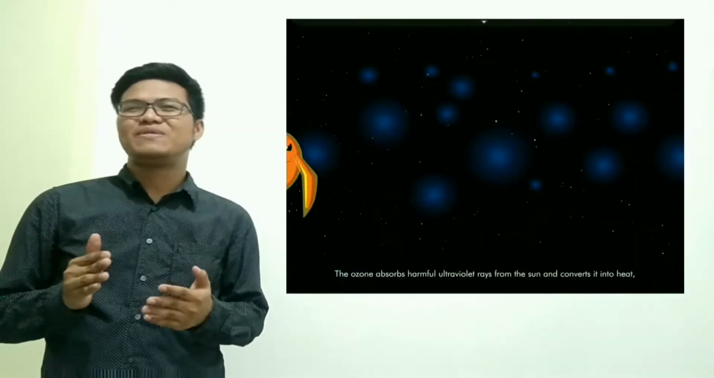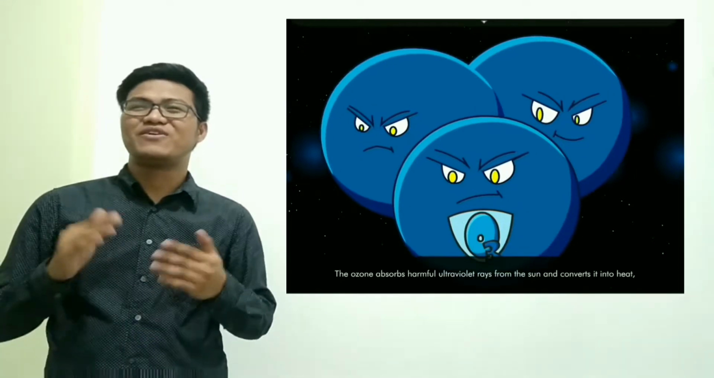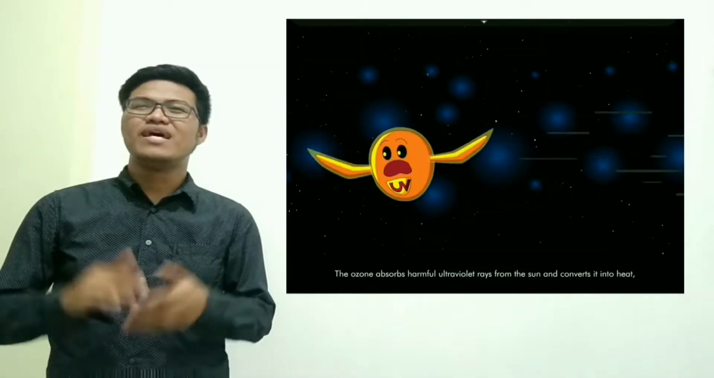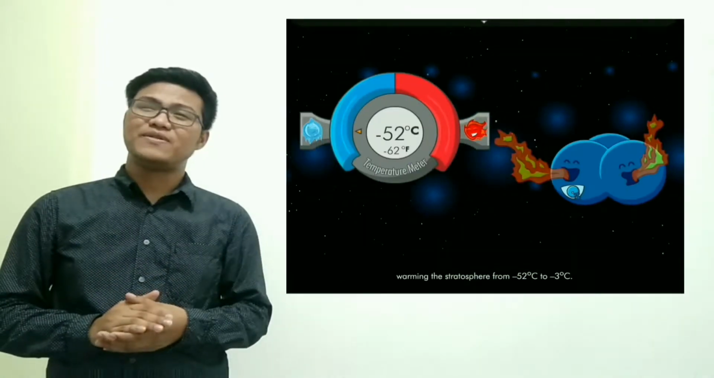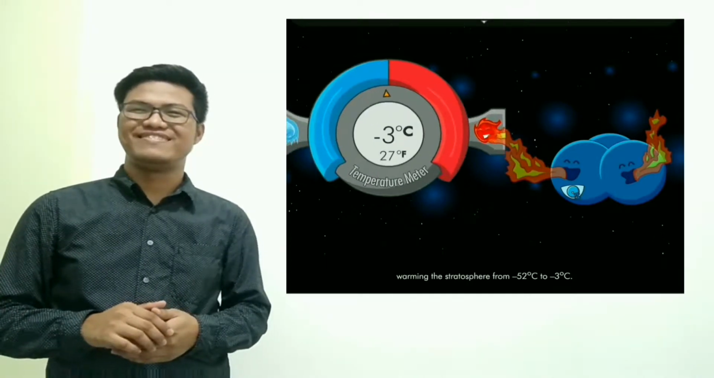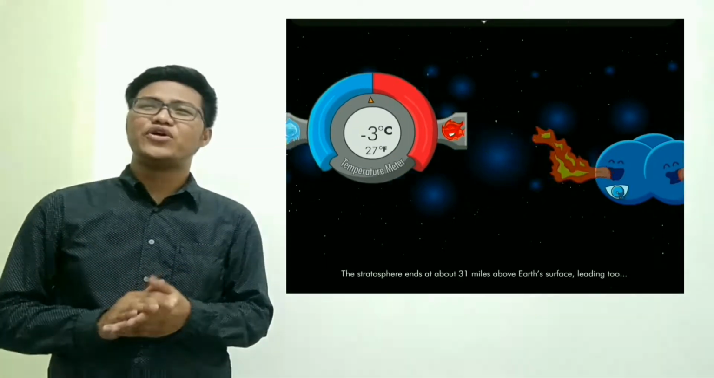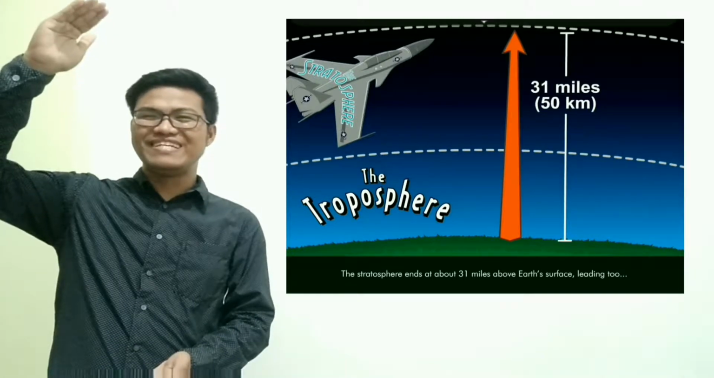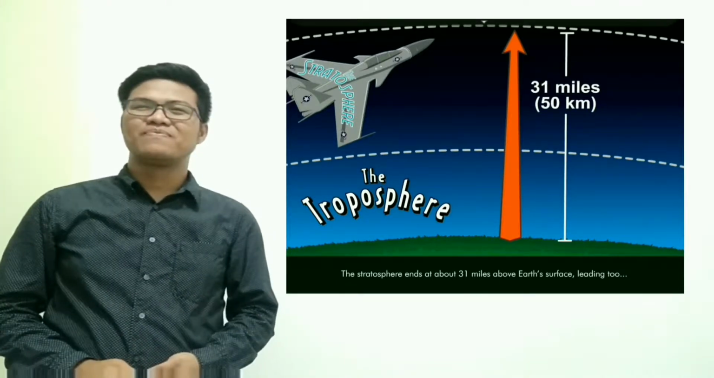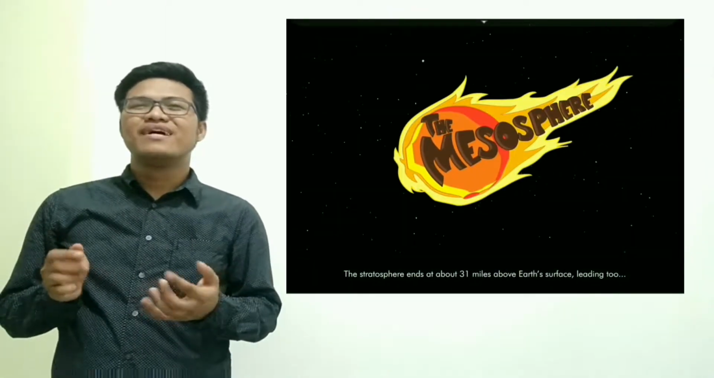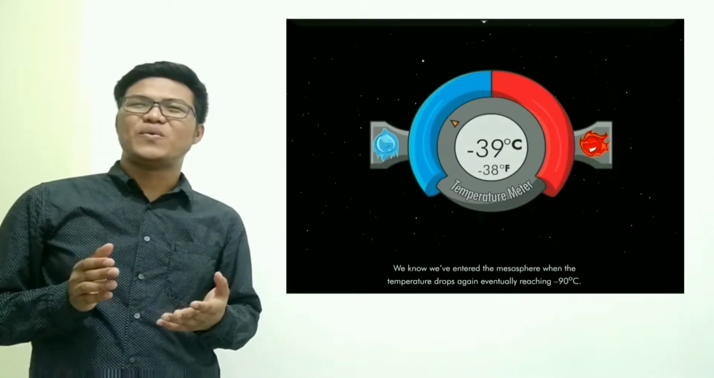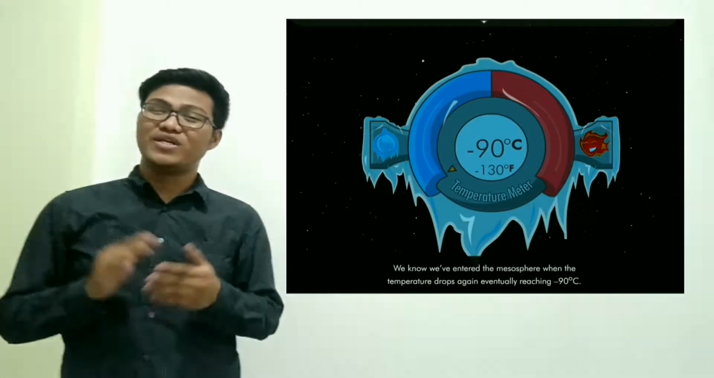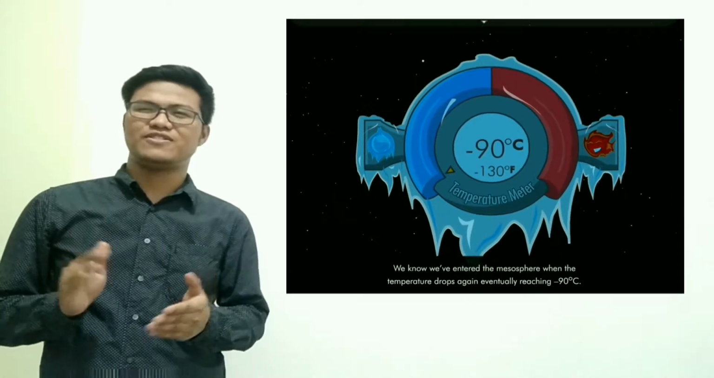Ozone. Ozone absorbs harmful ultraviolet rays from the sun and converts it into heat, warming the stratosphere from negative 52 degrees Celsius to negative 3. The stratosphere ends at about 31 miles above Earth's surface, leading to the mesosphere. We know we've entered the mesosphere when the temperature drops again, eventually reaching negative 90 degrees Celsius.